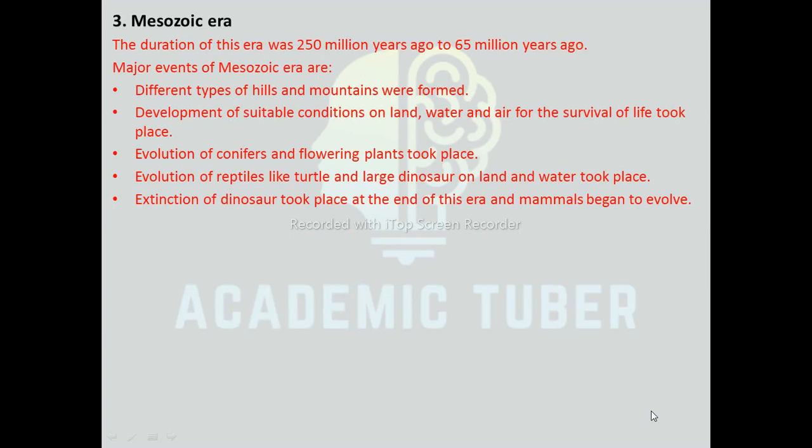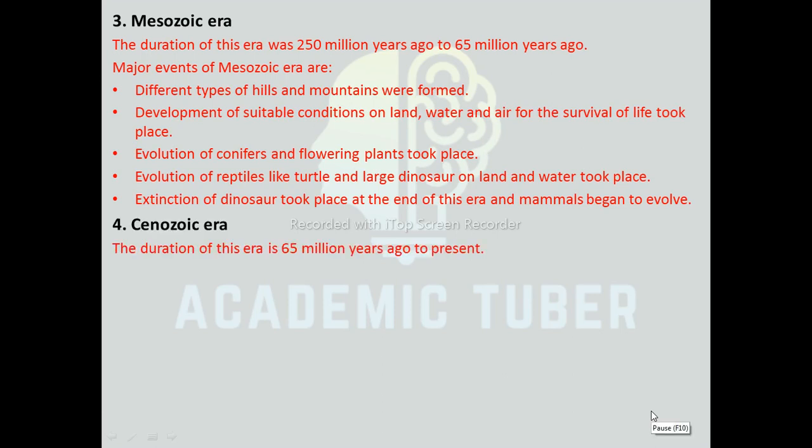Mesozoic Era. The duration of this era was 250 million years to 65 million years ago, and the major events of Mesozoic era are: different types of hills and mountains were formed, development of suitable conditions on land, water, and air for the survival of life took place, evolution of conifers and flowering plants took place, evolution of reptiles like turtle and large dinosaurs on land and water took place. Extinction of dinosaurs took place at the end of this era and mammals began to evolve.